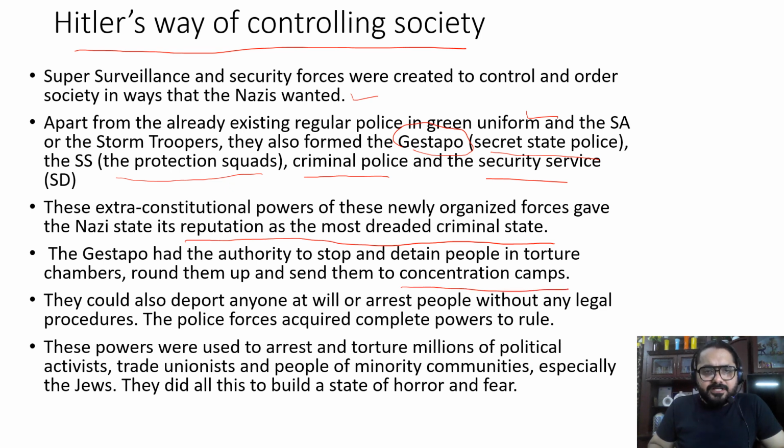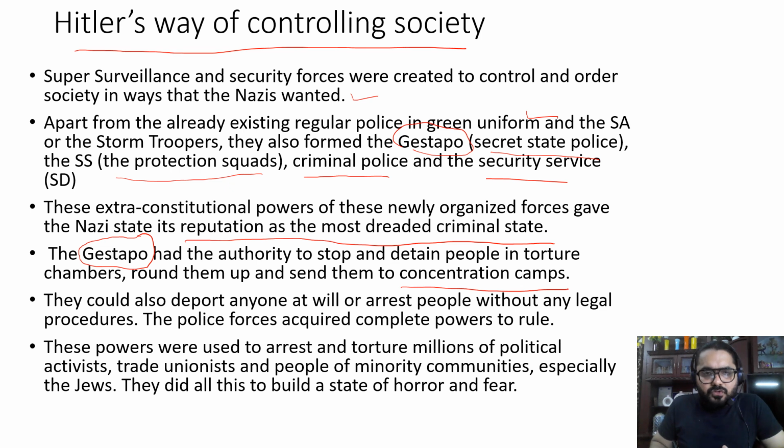Now, the extra additional forces, that is the Gestapo, were given the power to arrest anyone, to detain them, and to put them in the concentration camps, to put them in the torture chambers. If they felt that anyone was not obeying them, or if they felt that anyone was suspicious of activities that were against Nazism, the Gestapo would simply arrest them and put them in the torture chambers and concentration camps. They could also deport anyone at will.